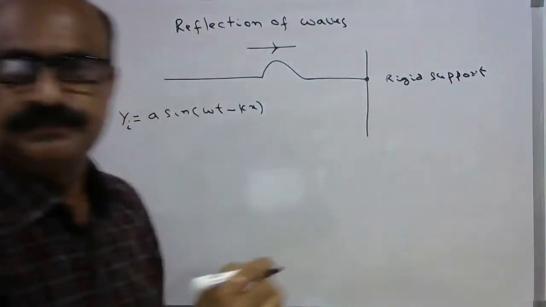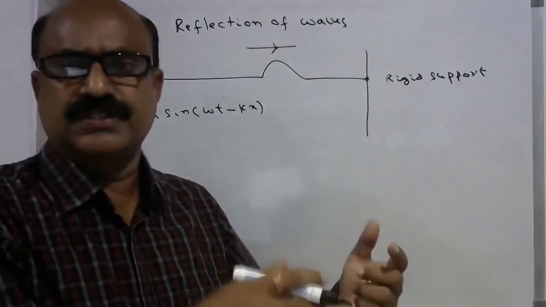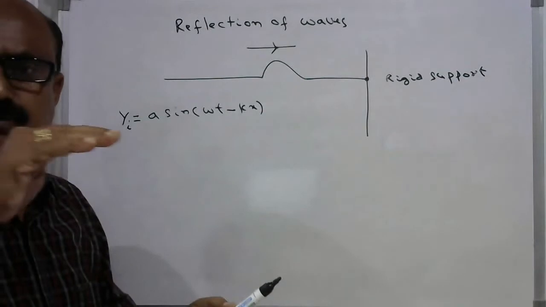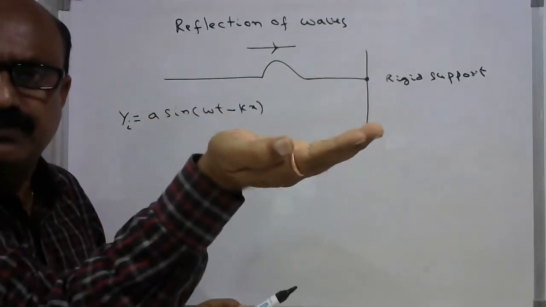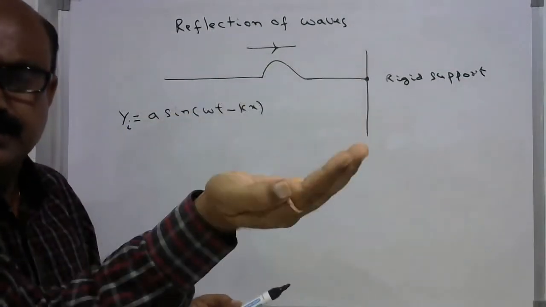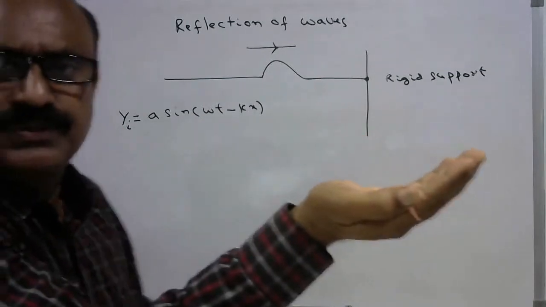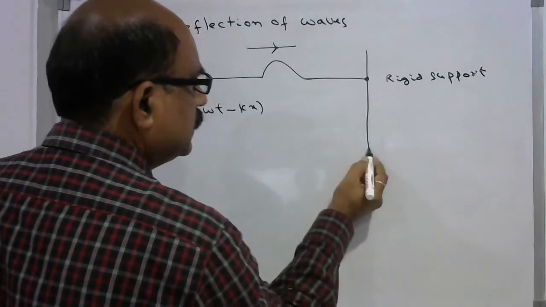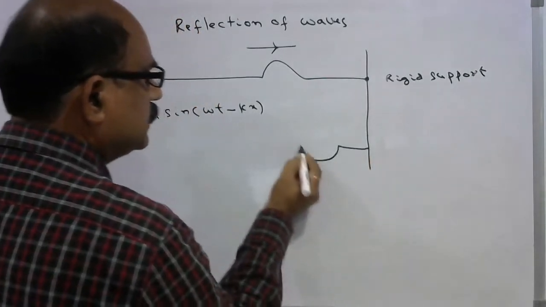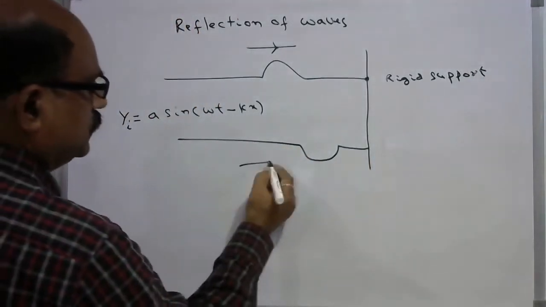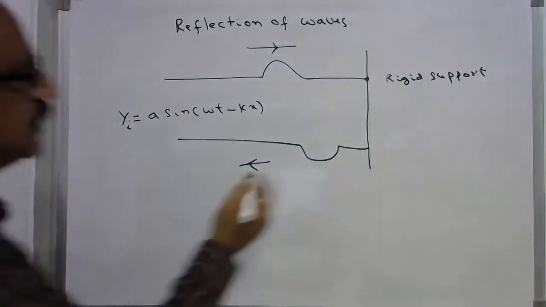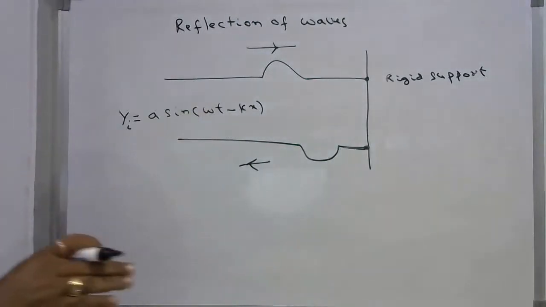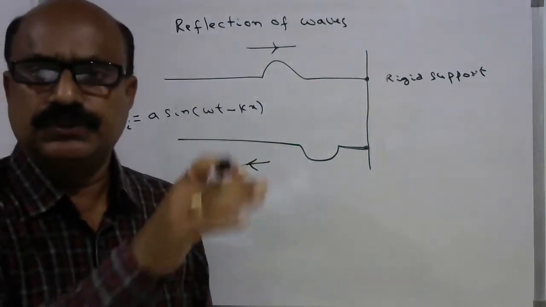Then it suffers a phase difference of pi. Immediately it reflects back. The wave is moving like this, and immediately it reflects, completely turning by a phase angle of pi. So immediately the wave will be reflected back like this. This is how it is coming back after incidence at the rigid support.